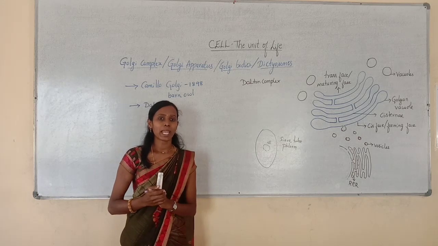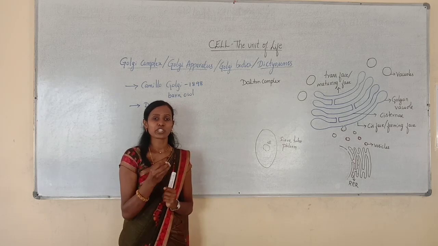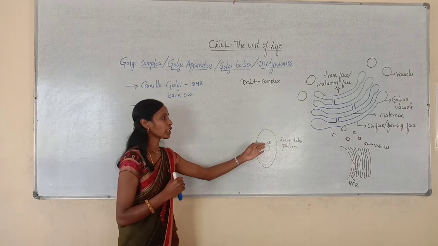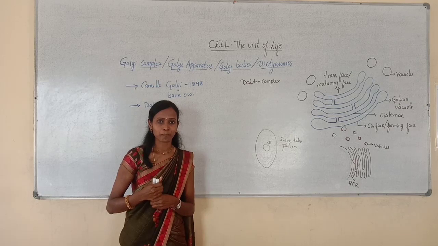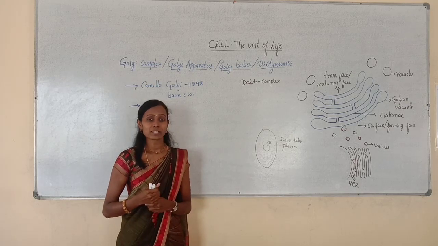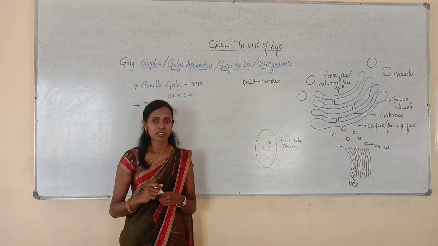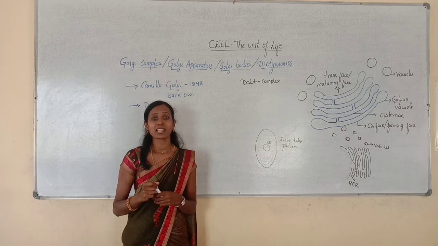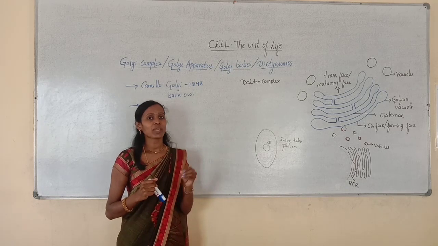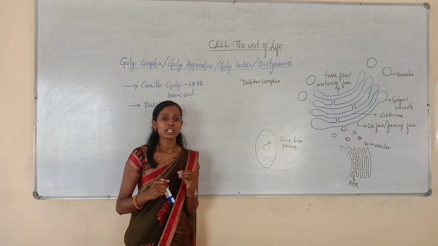In those cells the secretions are more, that's why the Golgi complex is usually bigger. But the Golgi complex is smaller in non-secretory cells like muscle cells.